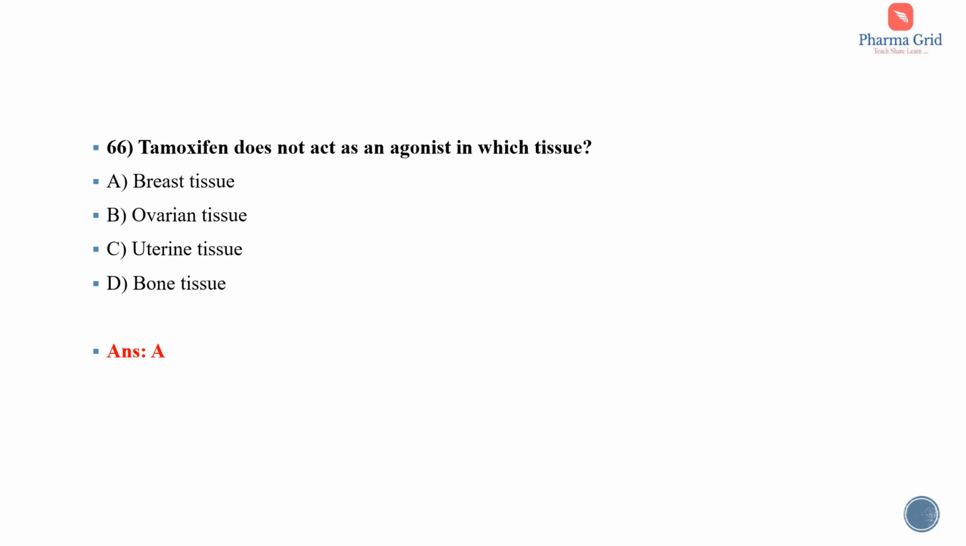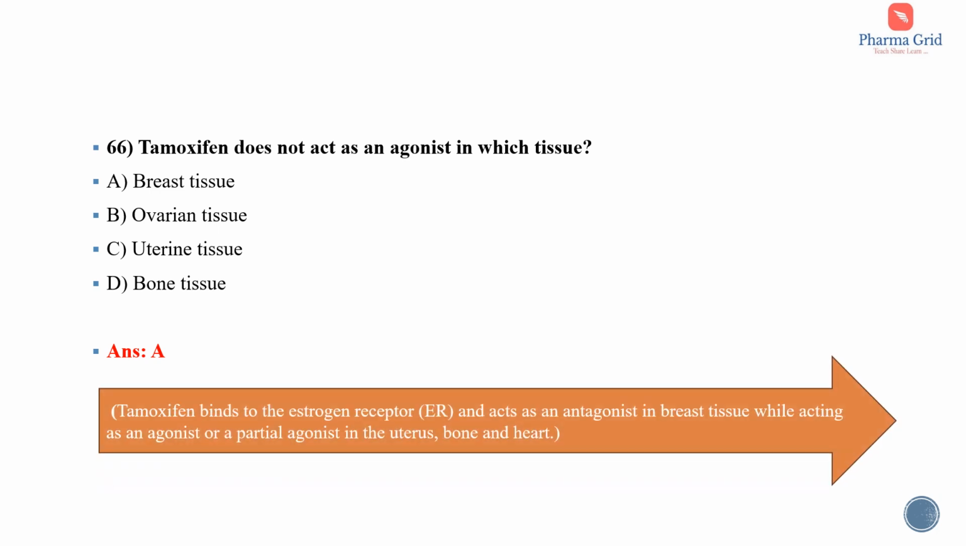This tamoxifen is a selective estrogen receptor modulator. The selective estrogen receptor modulators are a class of estrogen-related compounds that display selective agonism or antagonism for estrogen receptors depending on the type of the tissue. Okay, so this category includes tamoxifen, raloxifene, bazedoxifene, clomiphene and ospemifene. In the endometrium, this tamoxifen acts as an estrogen agonist, so it has got the risk of endometrial cancer. So this tamoxifen binds to estrogen receptor and acts as an antagonist in breast tissue while acting as an agonist or partial agonist in the uterus, bone and heart.